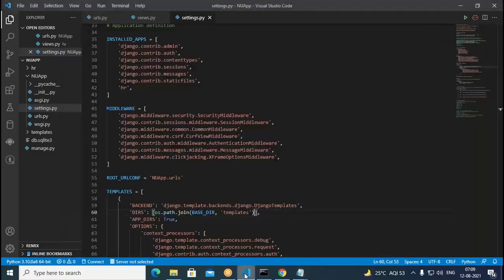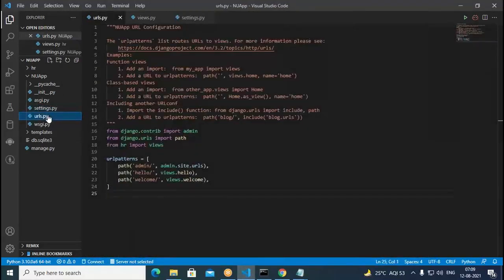Now come to this. So we come to urls.py, then we add this particular thing. With this, what happens? Now this time, instead of showing the Django application, it is going to show the views.home. So in the views.home, what is written?